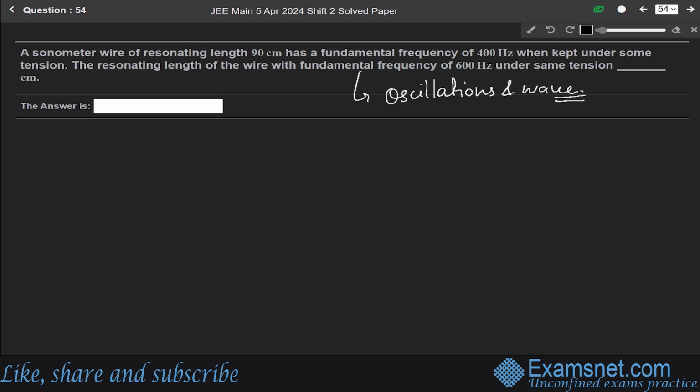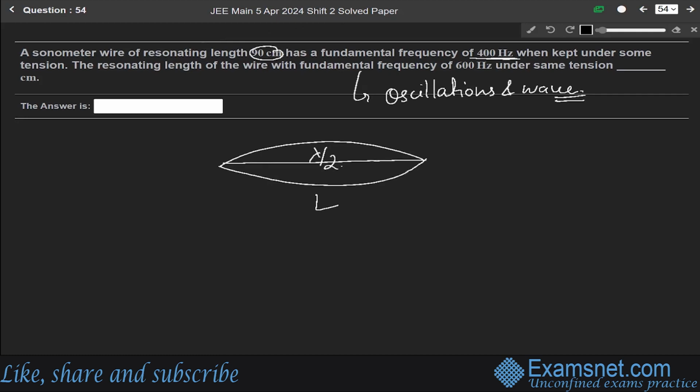We are given that a sonometer wire of 90 centimeter has a frequency of 400 Hz. Let us say the length of this sonometer wire is L, and this will be lambda by 2. This we know from the theory part itself.